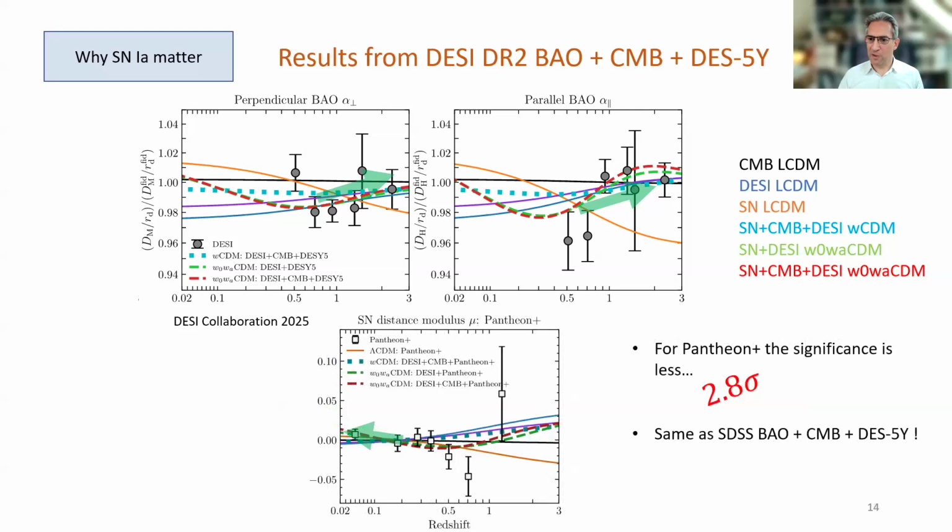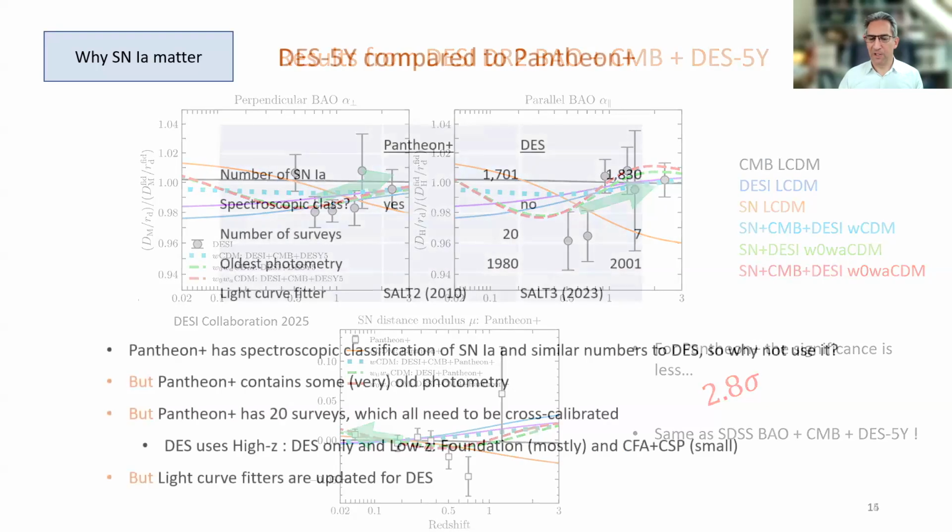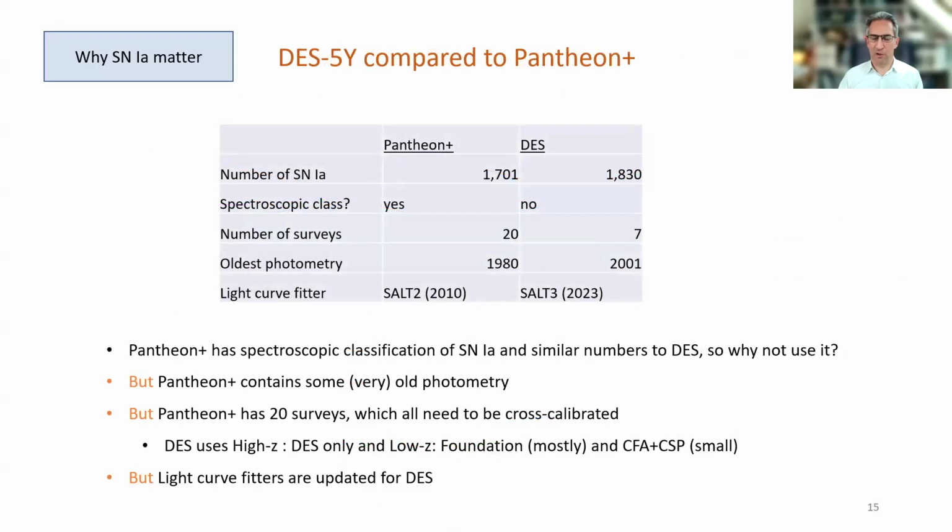Now, when we change the supernova sample to Pantheon, the significance is much less, and it's easy to see why in the bottom graph. The difference between the high-z and the low-z supernovae is now much reduced compared to Planck lambda CDM, and therefore the significance of that dataset is only 2.8 sigma divergent from Planck lambda CDM, which is more or less the same significance as we would have attained with SDSS BAO, CMB, and the DES 5-year sample. Now, just a little bit of a word about whether we should consider Pantheon or DES as our go-to sample.